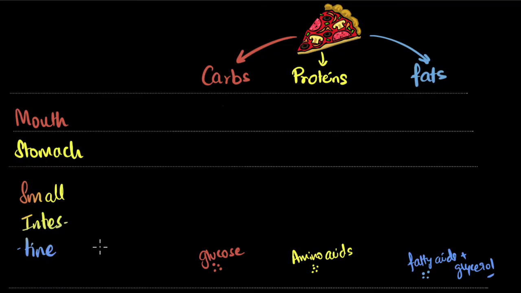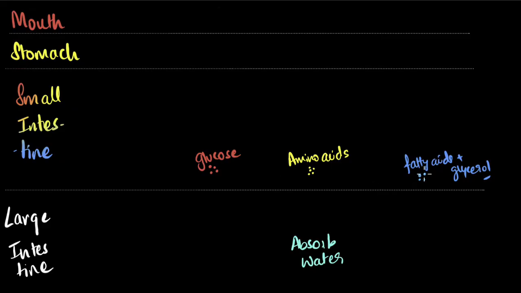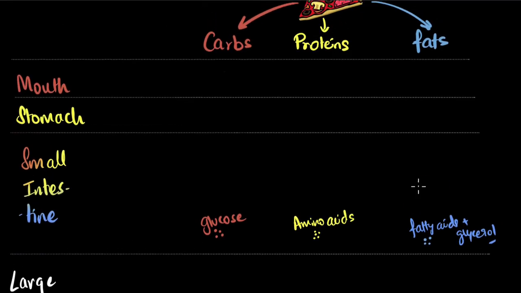Then what happens in the large intestine? Once all of these things are absorbed, the remaining stuff is sent into your large intestine, no breaking down, no absorption of any nutrients, but to absorb any remaining water. Our body wants water, so it's good to save that water. So we'll absorb any remaining water, send it back into your body, and the remaining stuff, which is even more solid now, is thrown out of your body through the anus. So this is the overview of how digestion happens in your body.